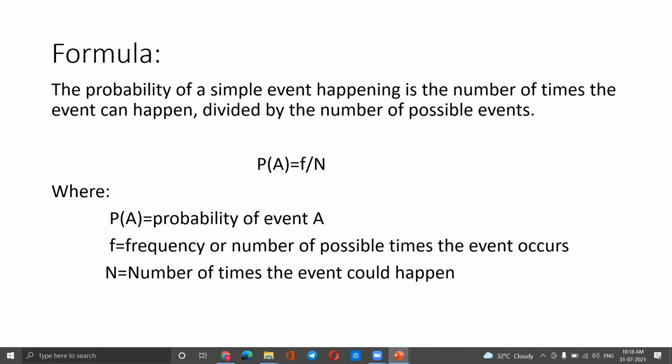Formula for the classical probability. The probability of a simple event happening is the number of times the event can happen divided by the number of possible events. Probability of A is denoted by P(A) equal to f by N, where f refers to the frequency or number of times the event occurs, and capital N refers to the number of times the event could happen.